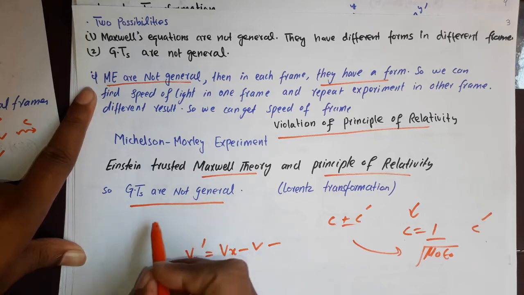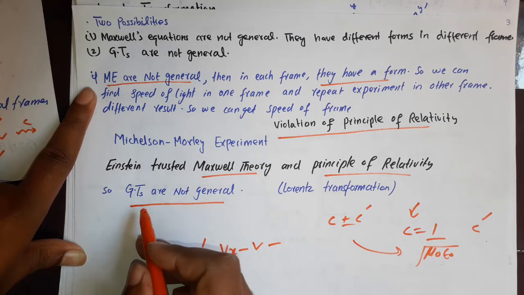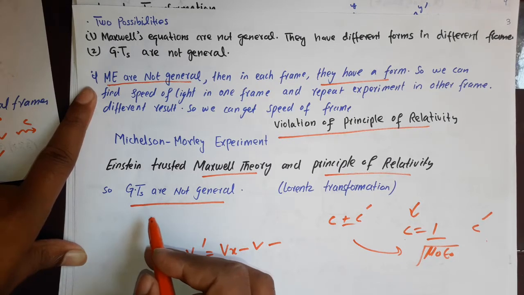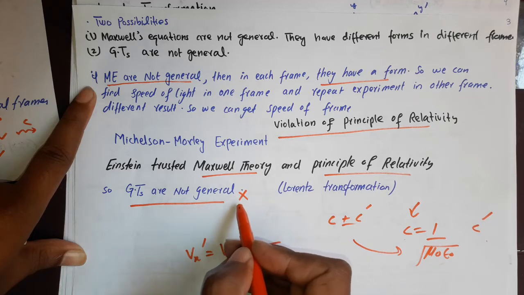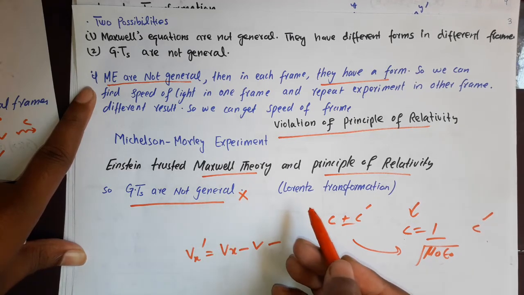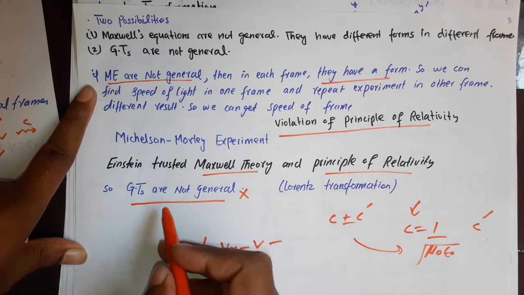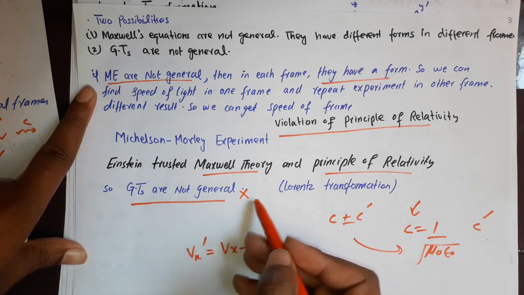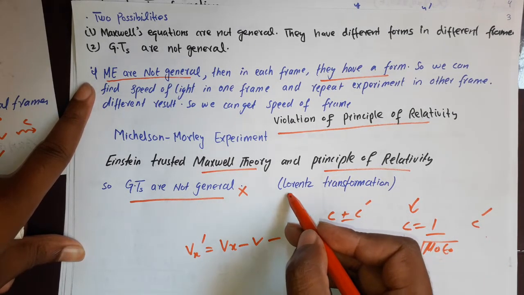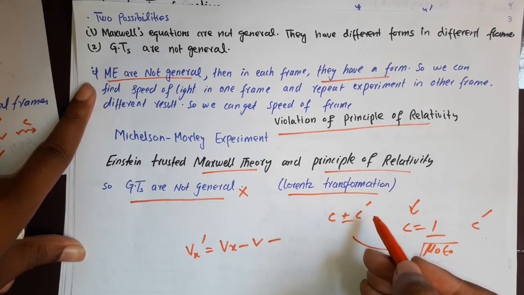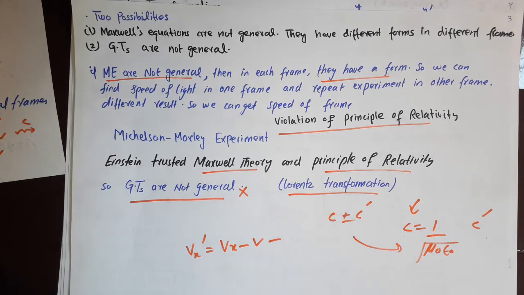You should remember that the principle of relativity is derived from the Galilean transformation, as we did in the previous video, but Einstein rejected the idea that the Galilean transformation is general, while he trusted the principle of relativity. Therefore, in the development of special theory of relativity, there are other transformations known as the Lorentz transformation, and these transformation equations are more general.